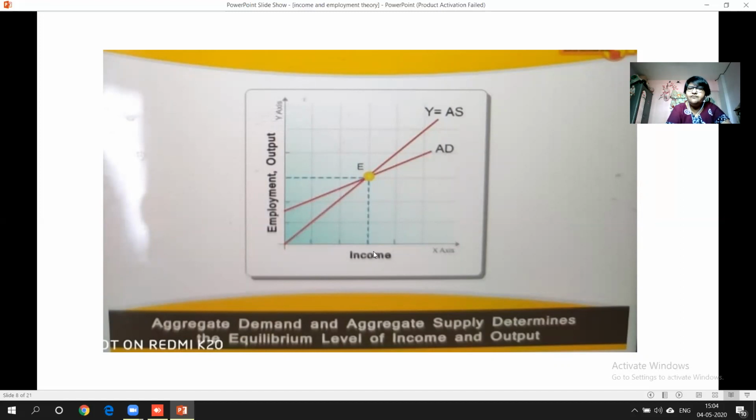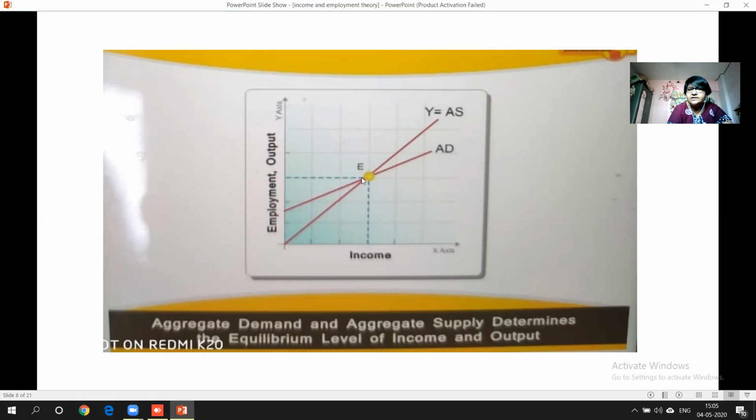That means if we'll utilize this much income for our production purposes, okay, and same products are consumed, that is demanded by the people, then what will happen? We'll have an equilibrium level in our economy. That means we have utilized this much income and we have given this much employment, and output has been derived by utilizing this much income.